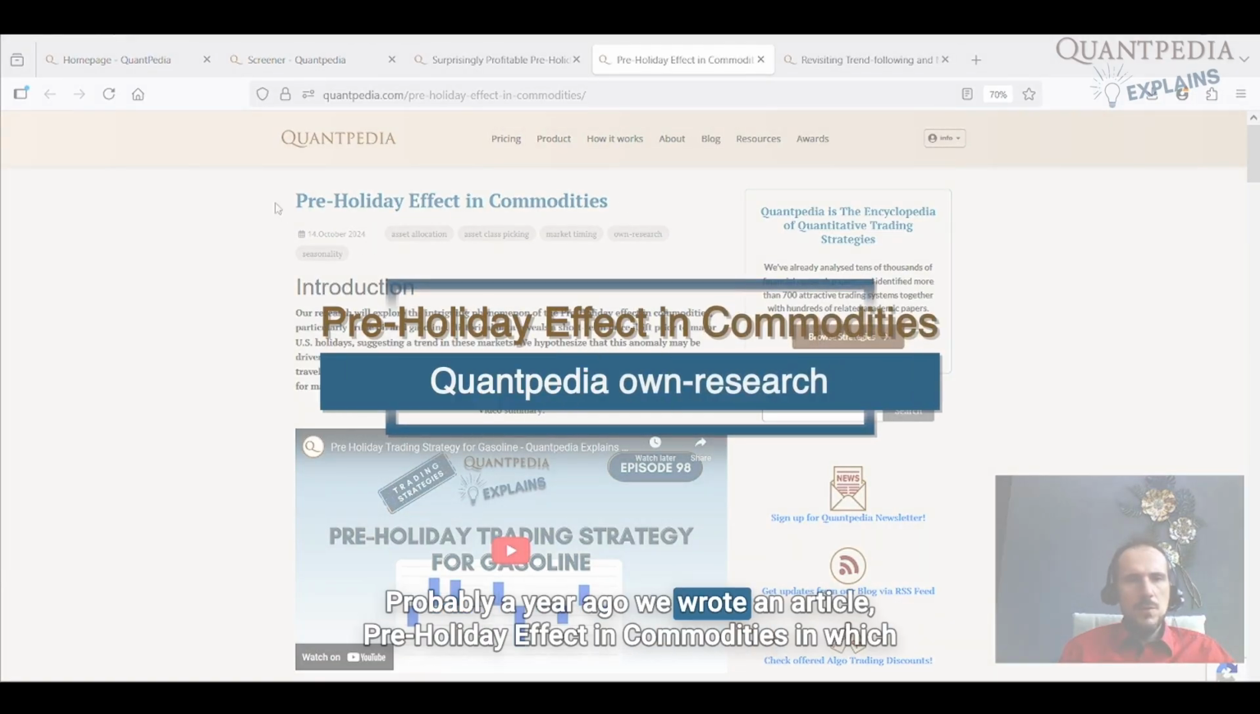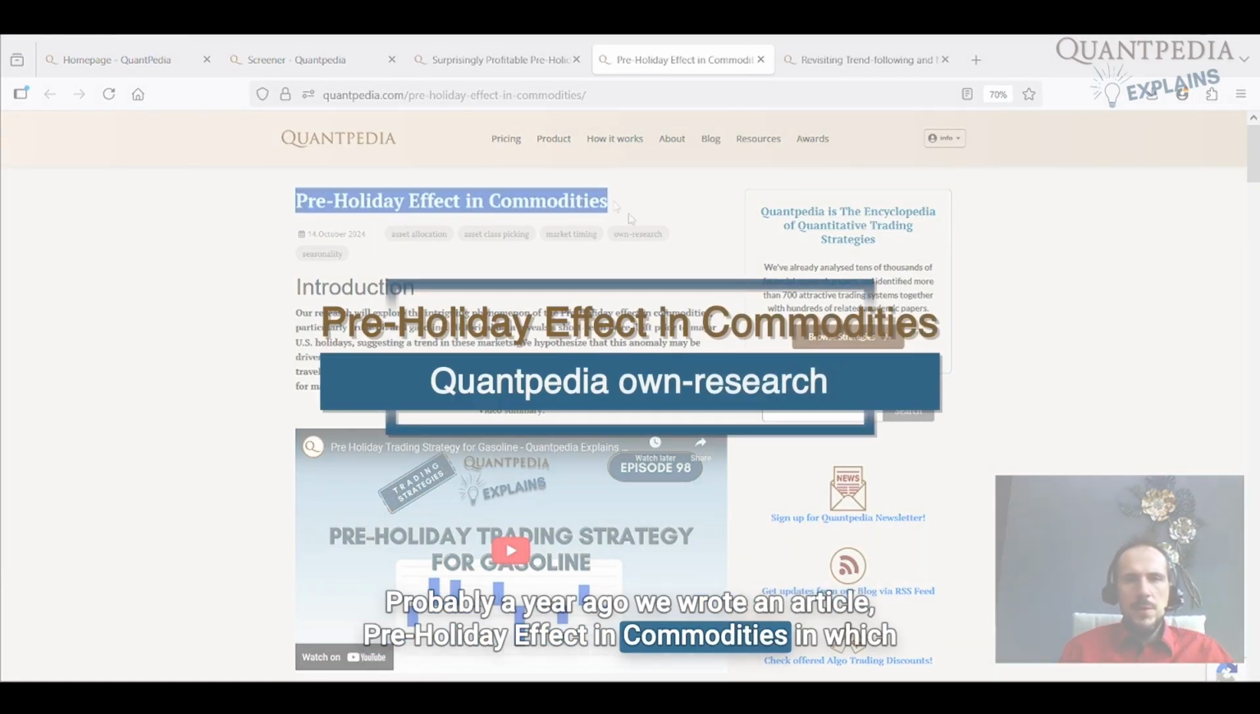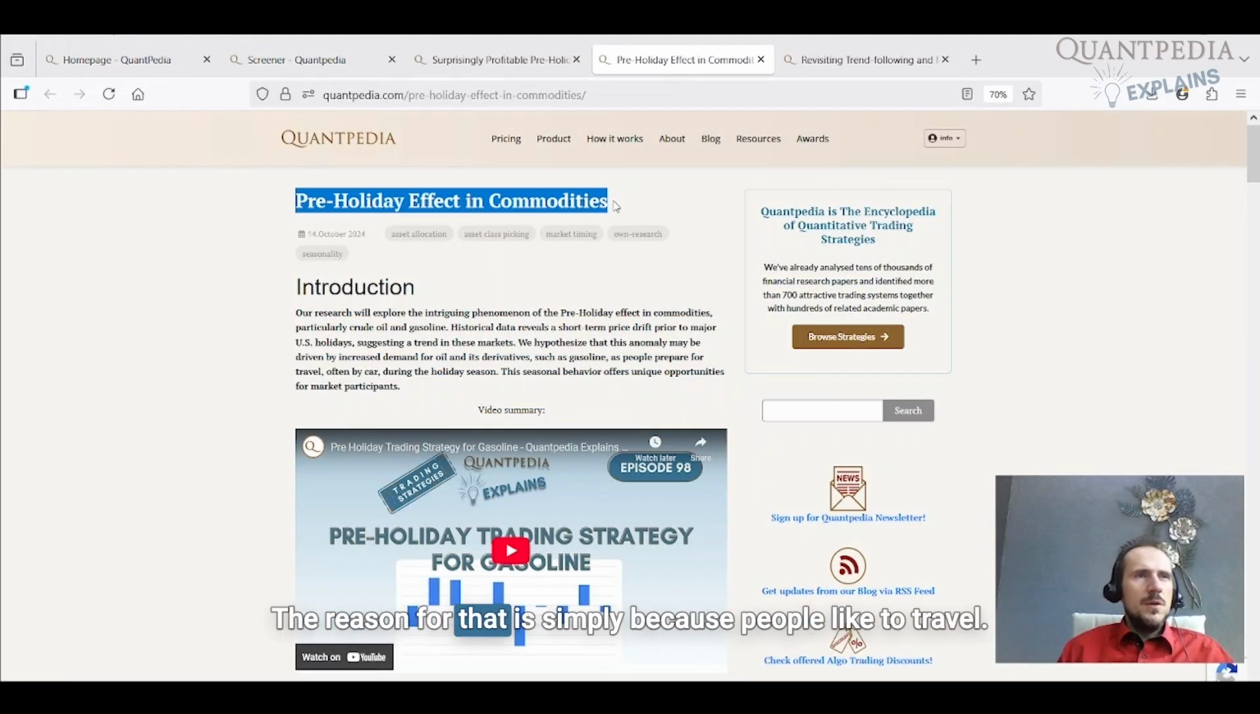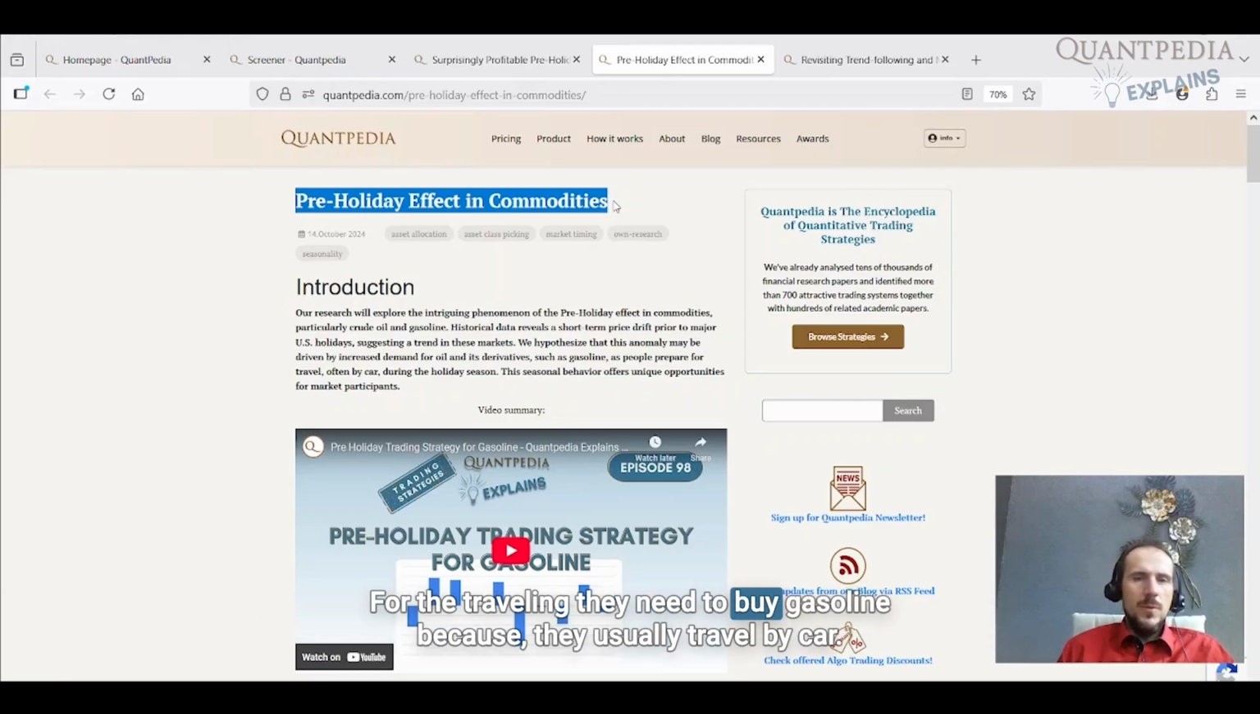Probably a year ago we wrote an article, Pre-Holiday Effect in Commodities, in which we explored that there is a significant drift in the price of gasoline and oil close to holidays. The reason for that is simply because people like to travel. For traveling, they need to buy gasoline because they usually travel by car.